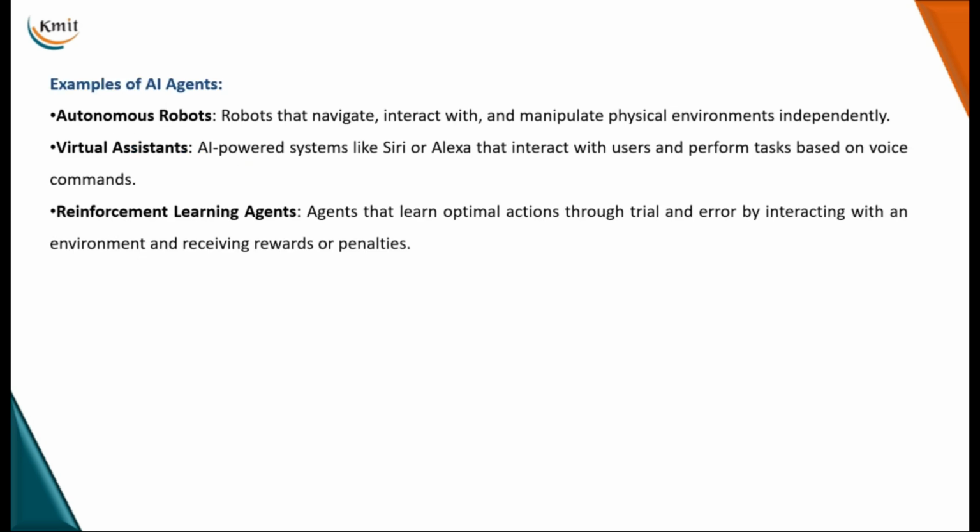Okay, so here are a few examples of AI agents that we come across. Autonomous robots: Sophia the robot is an autonomous robot and an example of an AI agent. Virtual assistants are examples of AI agents. Then there are gaming and autonomous cars, where reinforcement learning comes into the picture, where the agents learn actions through trial and error by interacting with the environment and receive either rewards or penalties.